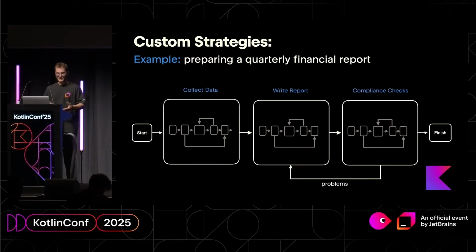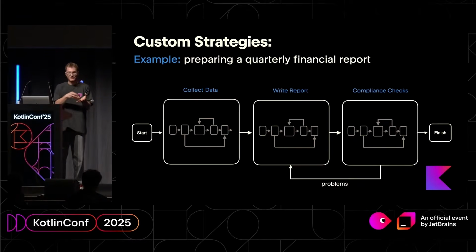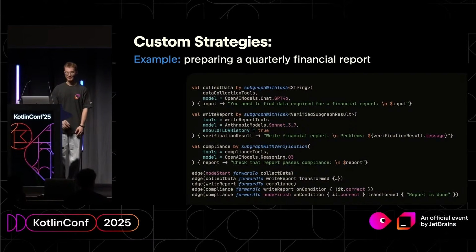And then, of course, that's a very responsible task. Like you're preparing a financial report. You need to make sure that it's correct, right? And for this, we need to make sure that it passes compliance, for example. And you connect the LLM with compliance tools, and then somehow, inside this strategy, you need to force the LLM to follow specific steps. You need to make sure that it actually passes all the compliance. And then if not, if there are some problems, you go back to writing the report, and you start it from scratch, or you add something to it, right? So that's the strategy. And with Koog, you can implement it. That's the whole code.